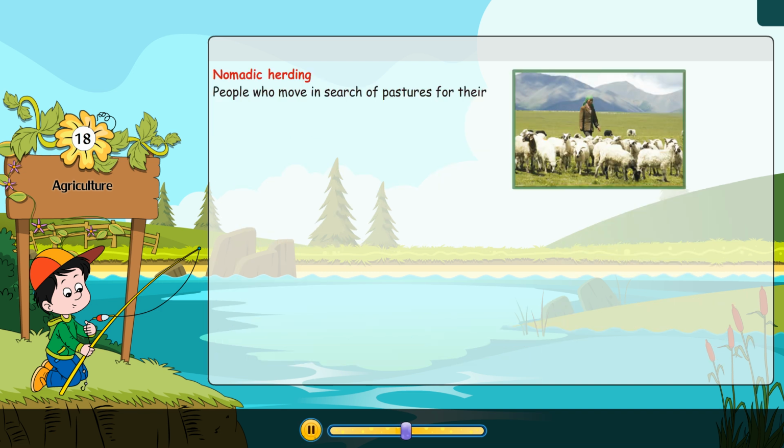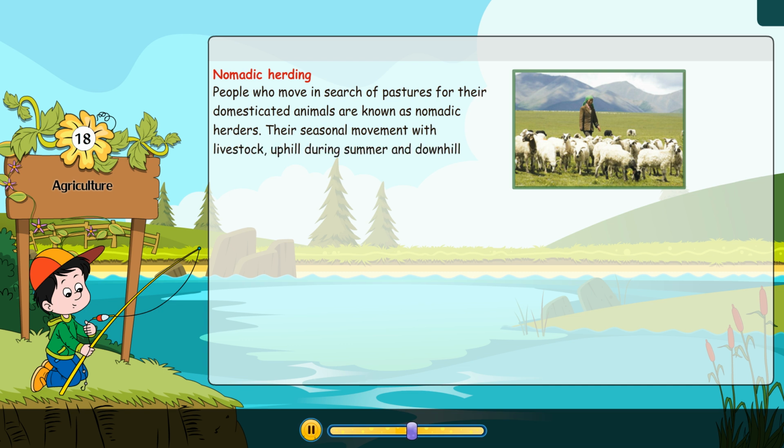Nomadic herding. People who move in search of pastures for their domesticated animals are known as nomadic herders. Their seasonal movement with livestock uphill during summer and downhill during winter in search of pastures is called transhumance.